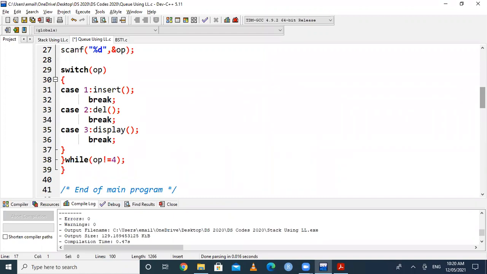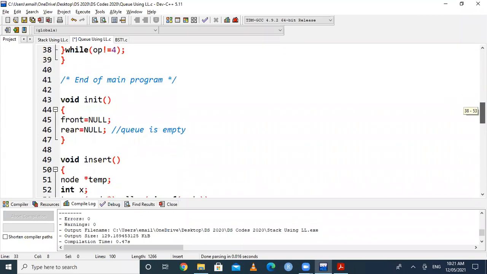Again, there is no condition like queue is full, so before inserting it is not required to check that precondition. But before deleting, we have to check whether the queue is empty or not. So there are two options: either you can check in the cases or you can check in the function definition. Here it is not checked in the case, but it can be present in the function definition of the del function. And then there is the end of the main program.